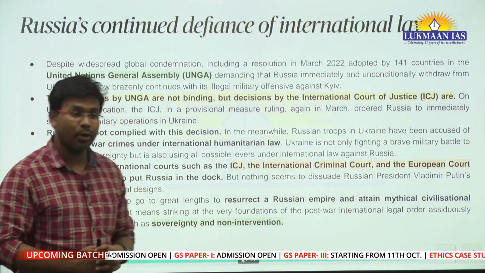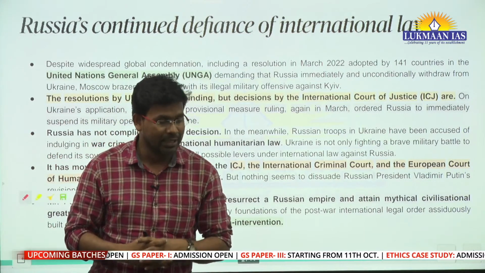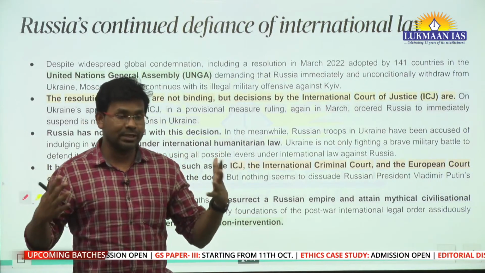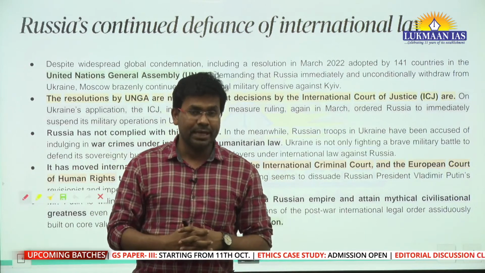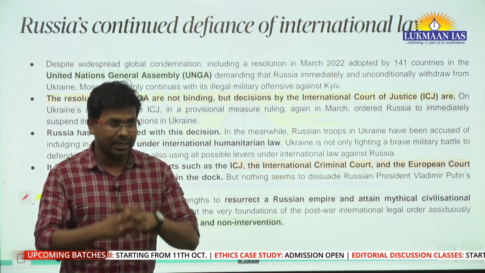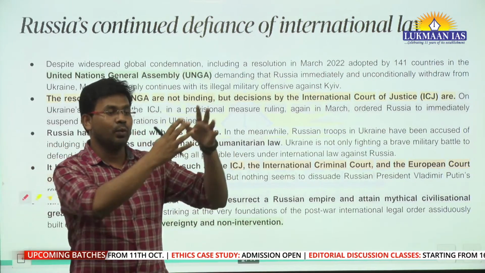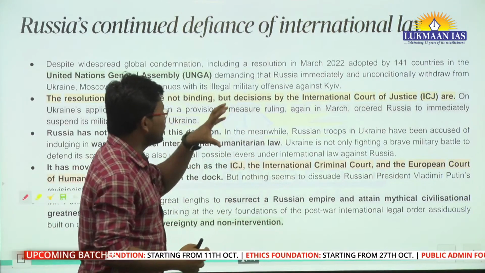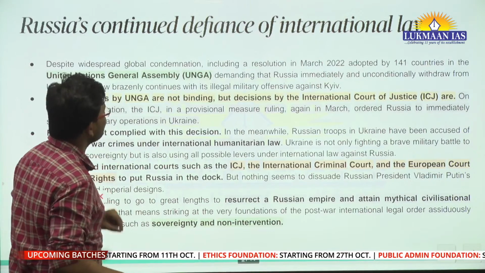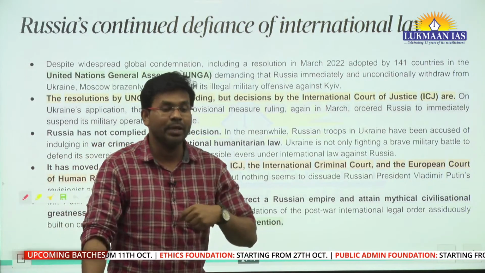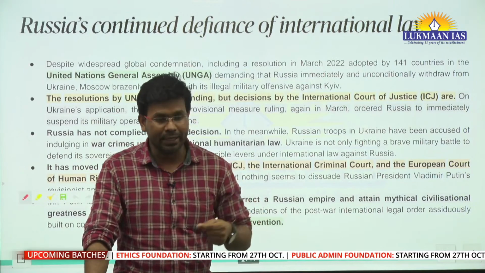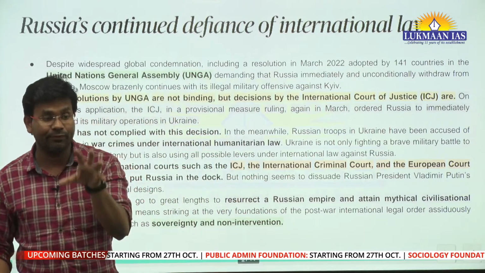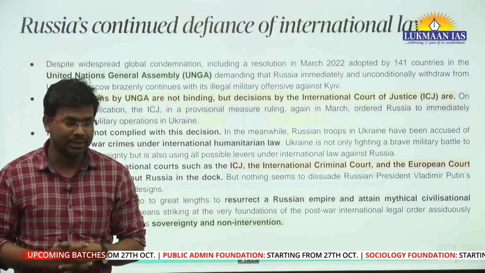Apart from this, let us talk about some of the international institutions that are in place. We know the United Nations organization, an international organization with around 193 member countries. It has multiple organs under it, such as the United Nations General Assembly and the United Nations Security Council. The General Assembly can deliberate upon certain important issues, but when it comes to security enforcement measures, it goes to the United Nations Security Council.